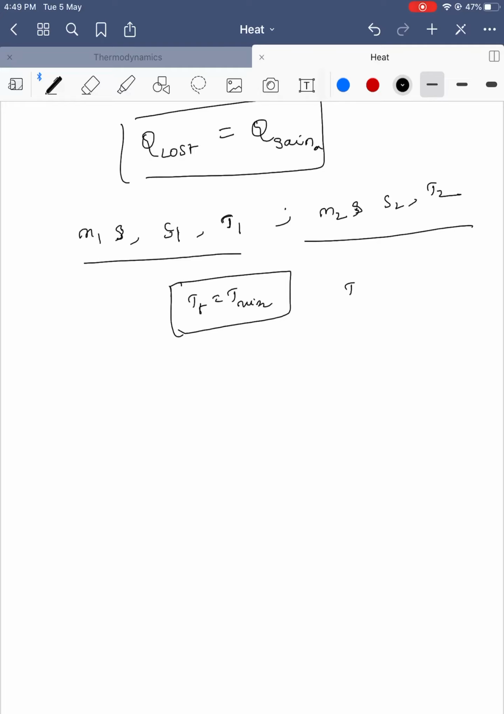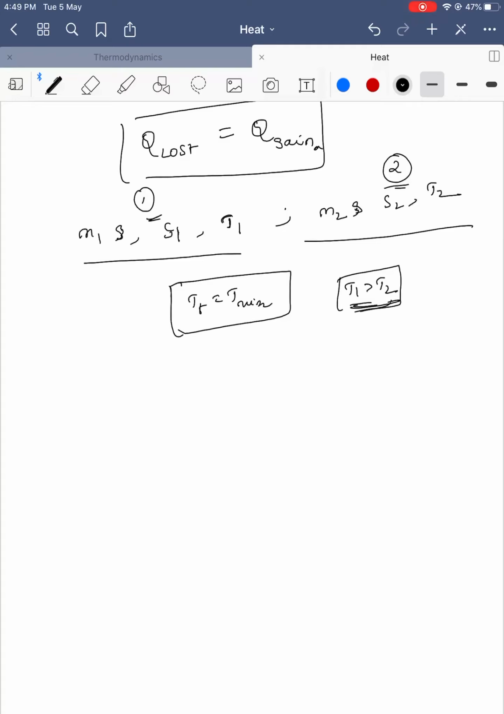As of now I am assuming T1 is greater than T2. If T1 is greater than T2, who loses? Say this is the first object, second object. Who loses the heat? The first object lost the heat. Who gained the heat? The second object, because depending on temperature we can say.